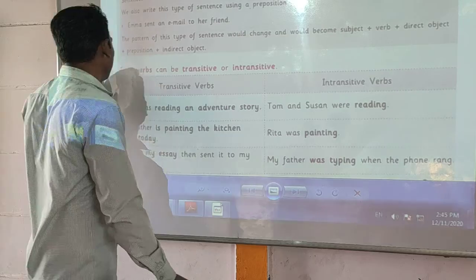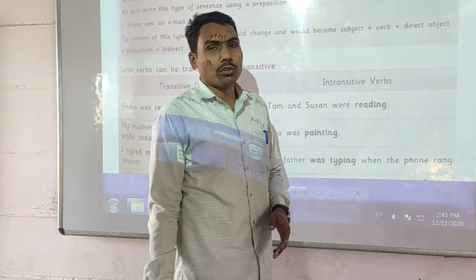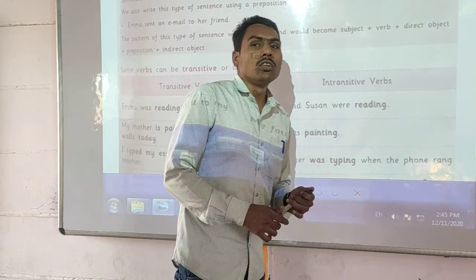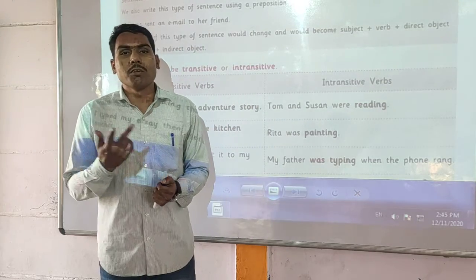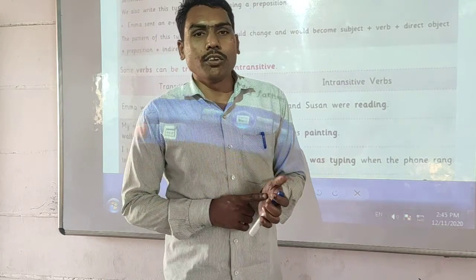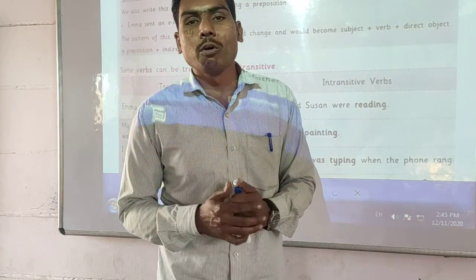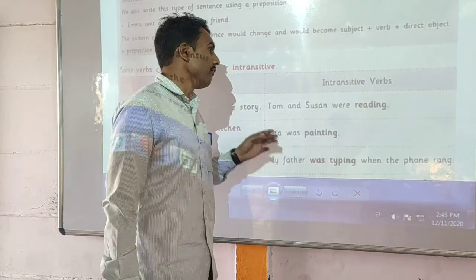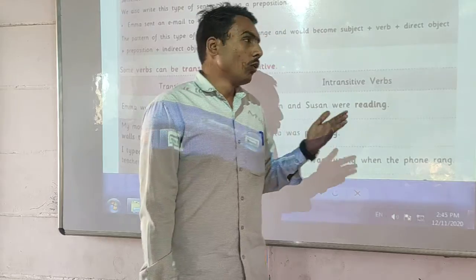Look here, dear students. Some verbs can be transitive or intransitive. We know that transitive verbs have two types of objects, DO and IO. DO means direct object and IO means indirect object. We can find objects when we ask a question to the main verb with what or whom.